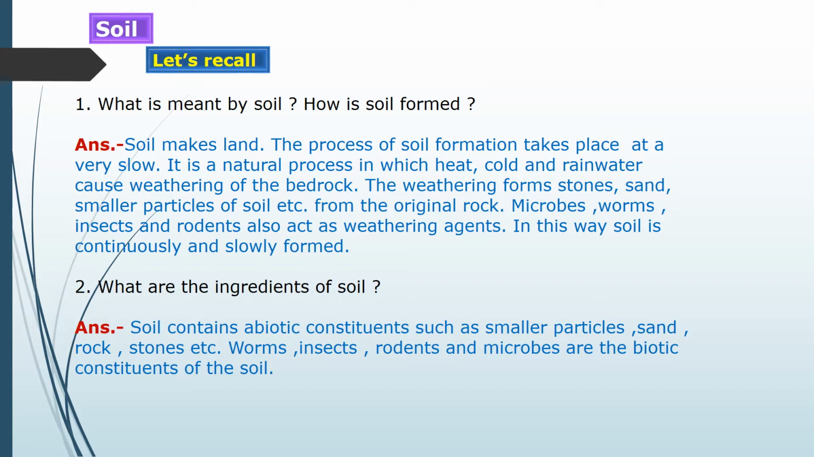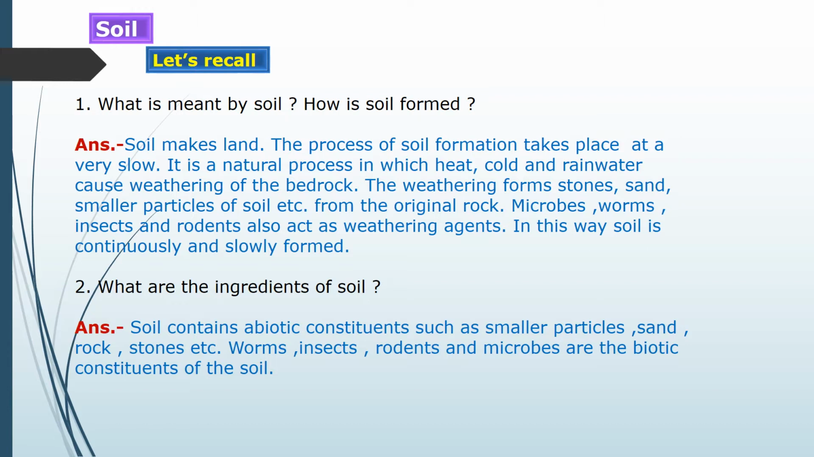How is soil formed? Soil makes land. The process of soil formation takes place very slowly, which we studied last year, children. It is a natural process in which heat, cold, and rainwater cause weathering of the bedrock. The weathering forms stones, sand, and smaller particles of soil from the original rock. Microbes, worms, insects, and rodents also act as weathering agents. In this way, soil is continuously and slowly formed.